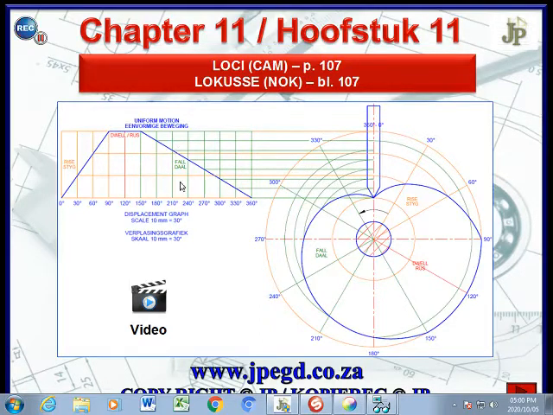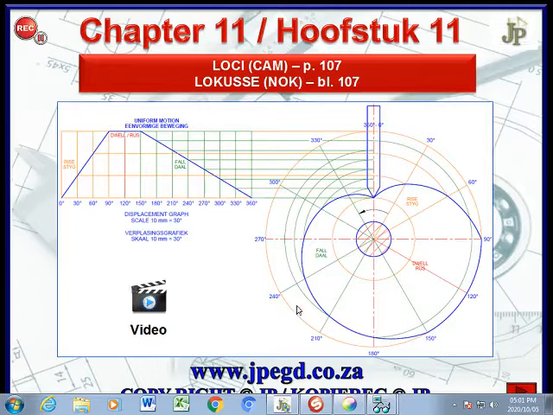Once you have drawn this displacement graph, this information translates into rotary format, where it turns around a cam shaft and lifts a cam follower from minimum to maximum for one revolution. You can see that this is from 0 to 360 linear, and this has a rotary format from 0 to 360. There are 12 spaces here. Those are the standard protocols of a cam drawing.